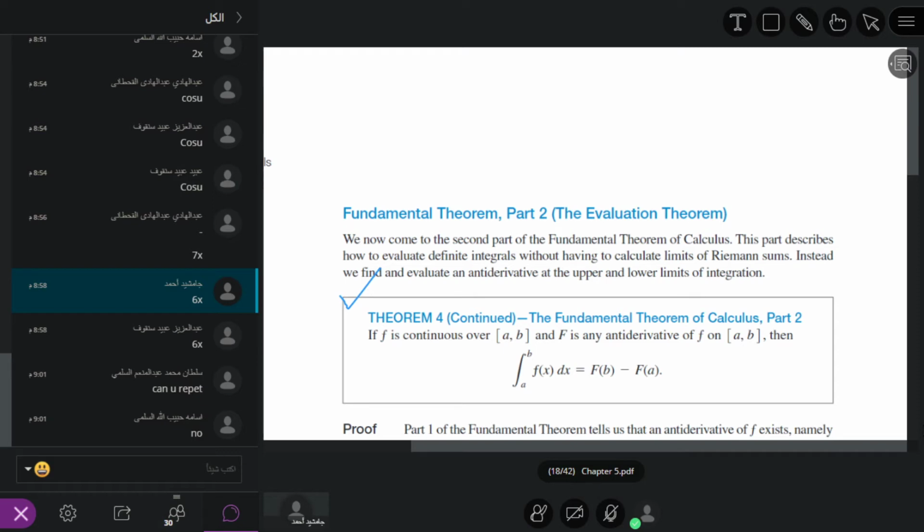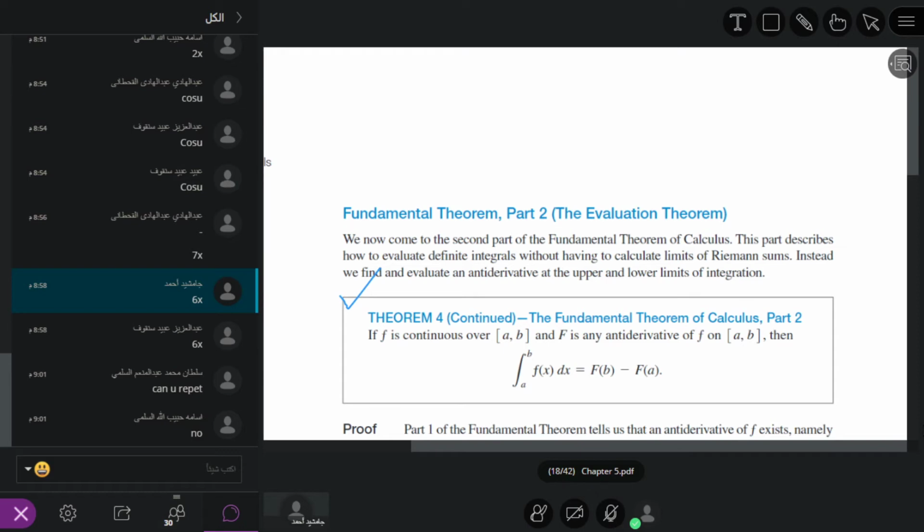And if you observe, for the definite integral, the condition of the continuity of the function is necessary. Also, if you observe the fundamental theorem of calculus 1, the condition of continuity is also there. It is a necessary condition. And for fundamental theorem of calculus 2, continuity is necessary here also.